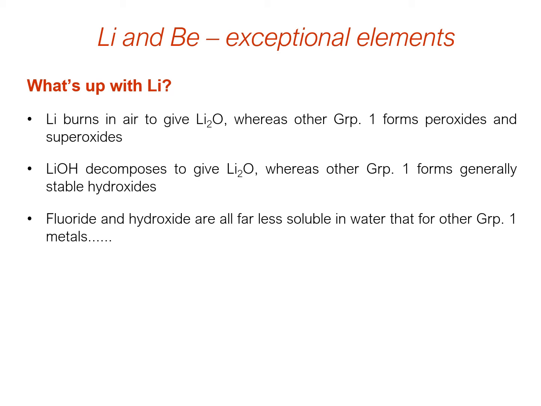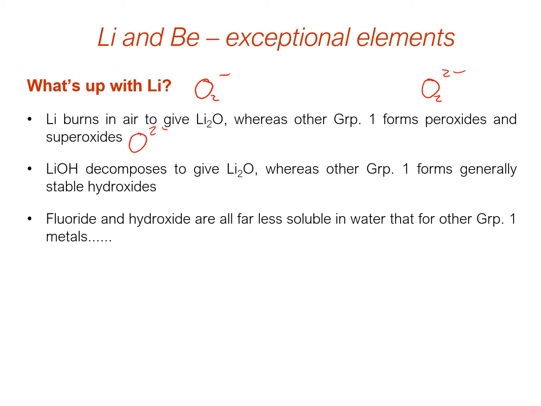So we'll start by looking at the group 1 exception, which is lithium, and summarizing its exceptional behavior. So lithium will burn in air to form lithium oxide, Li2O, with the oxide anion, O2 minus. Whereas all the other group 1 metals, if we burn them in air, they either form peroxides, which have the O2 2 minus anion, or superoxides, which are O2 minus.